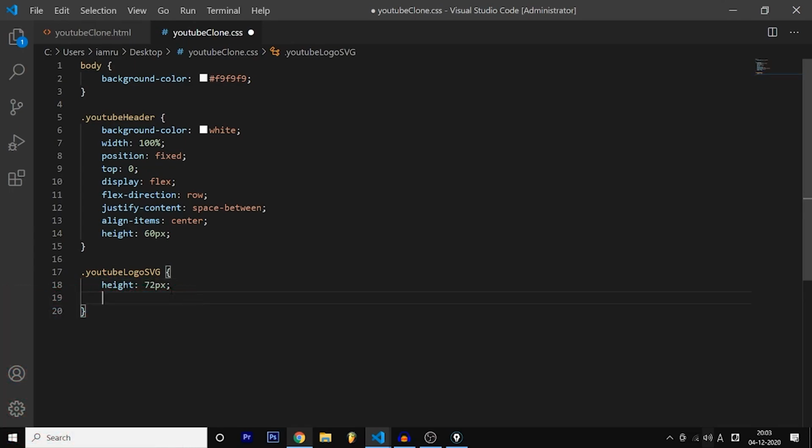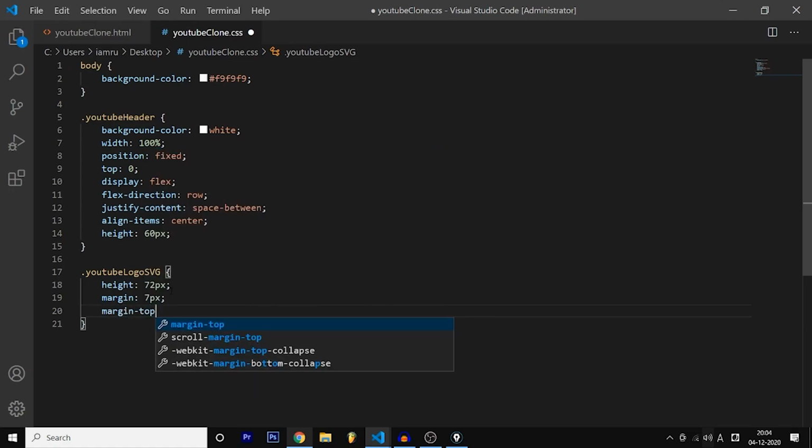So the height of that image is 72 pixels, and let's set a margin, which is spacing around the image, to 7 pixels. And after that, let's set the margin top. So we are setting margin to 7 pixels, but my margin top is different. That is why I'm reinitializing it. Margin top should be 10 pixels.